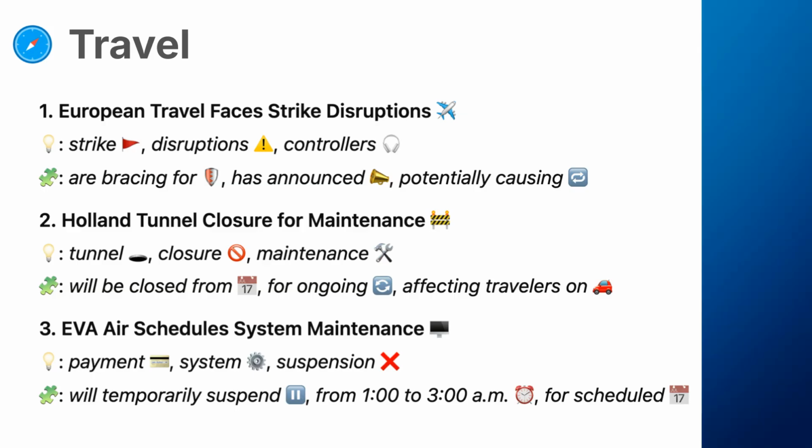3. Vocabulary. Payment, the act of transferring money for goods or services. System, a digital platform or set of processes that work together for a function, like bookings or payments. Suspension, a temporary halt or pause in service. Phrases: will temporarily suspend, will stop offering a service for a short time. From 1 a.m. to 3 a.m., specifies the time frame for the action. For scheduled, indicates the planned nature of the interruption.